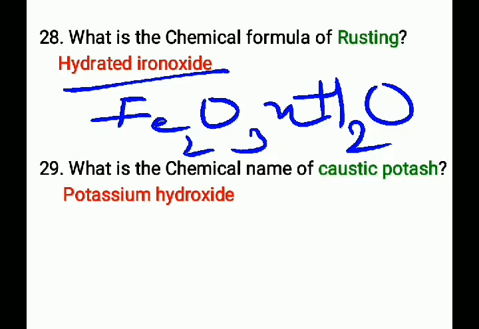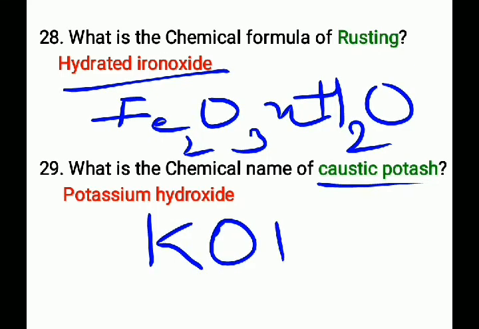Next question, what is the chemical name of caustic potash, that is potassium hydroxide, and its chemical formula is KOH. The chemical name of caustic potash is potassium hydroxide and its chemical formula is KOH.